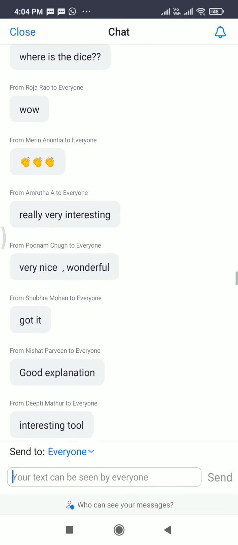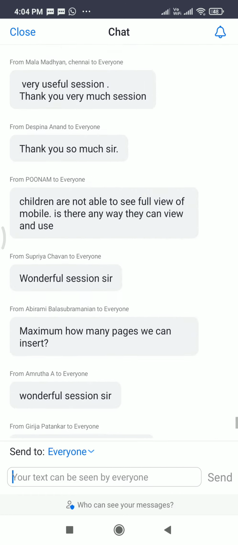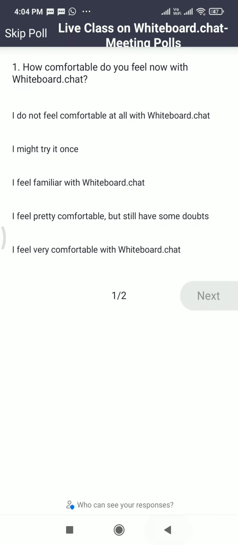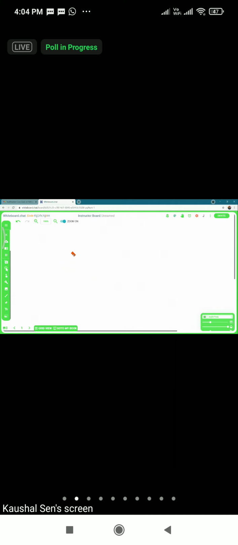Can you also show the eraser option? A teacher is asking how to use the eraser. Okay, so suppose this is what I have drawn, and I have this eraser. I'm going to take the eraser. This is an orange color eraser. The moment I put it on the drawing, everything is vanished.